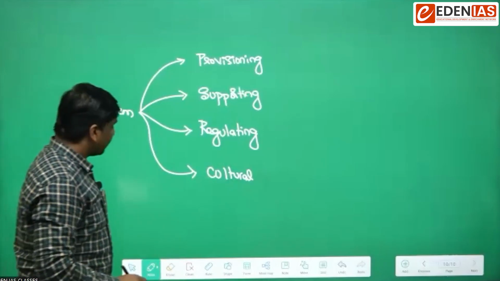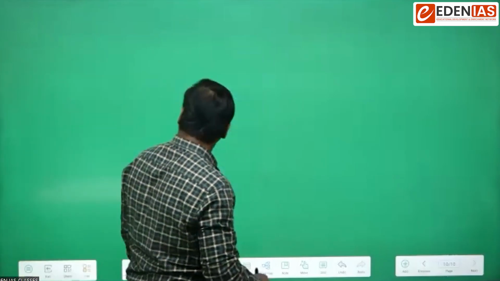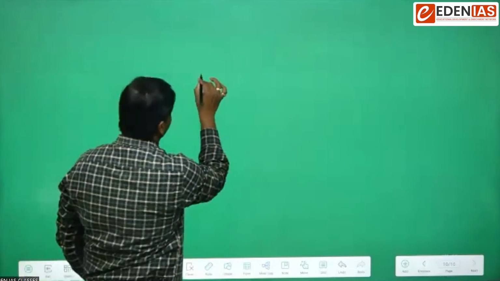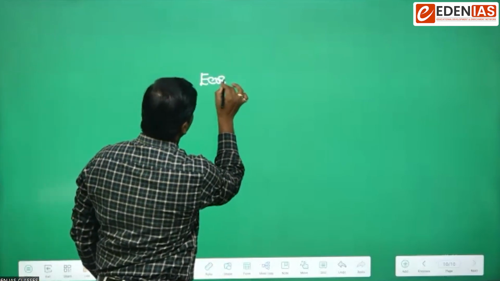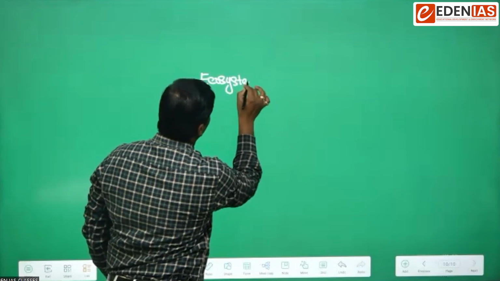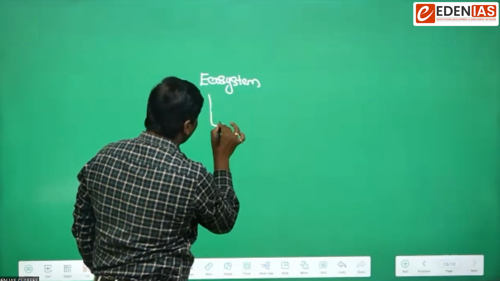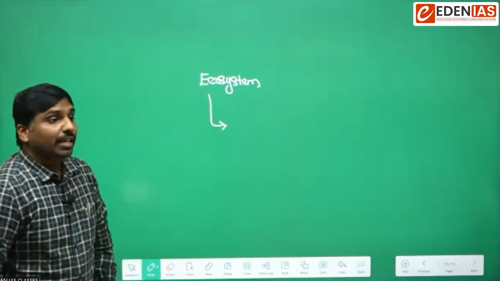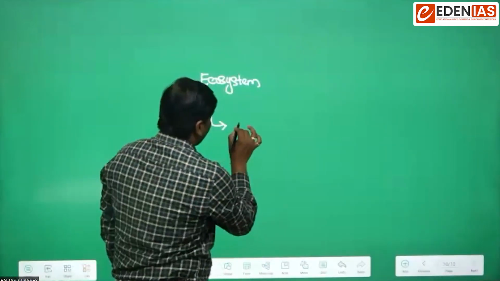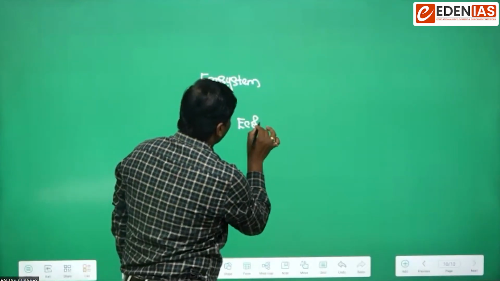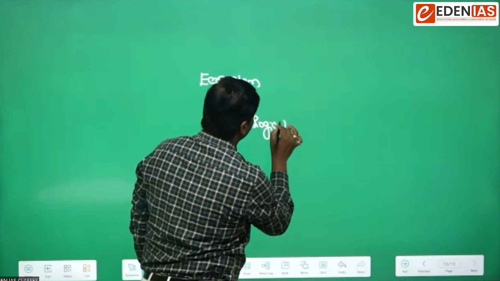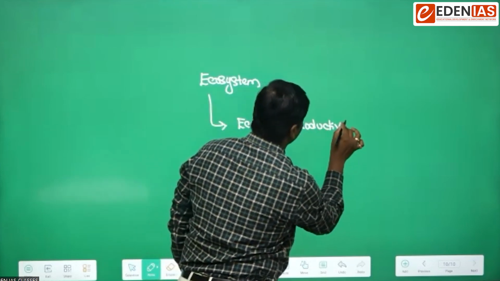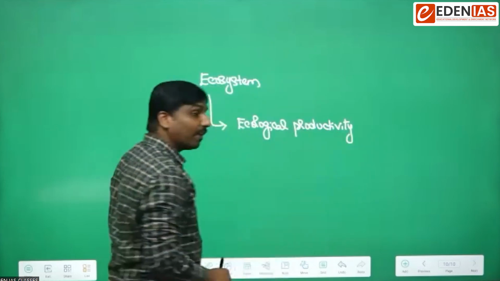Apart from this, the ecosystem will also have certain specific functions. What are the basic functions of an ecosystem? When we look from the point of view of functions, usually production of energy, or ecological productivity, is one important function.